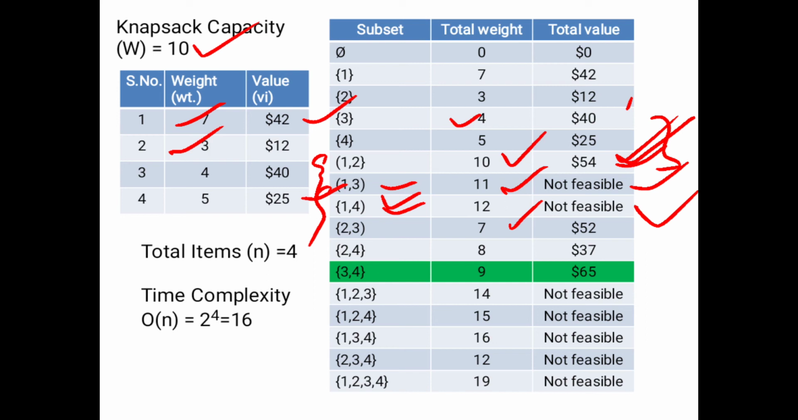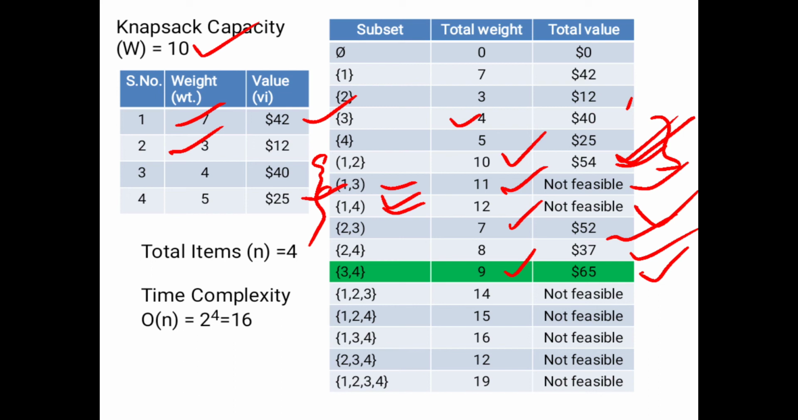Then what is the value of 3 comma 4? That means 12 plus 40, 52. Okay, so 52. Then next, 2 comma 4, then 8, then 37. Then 3 comma 4, then 9 is the total weight, and the total value is 65.